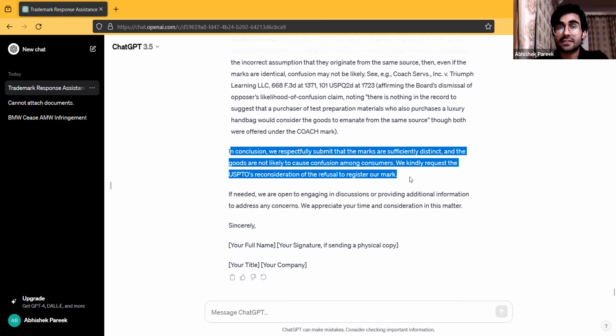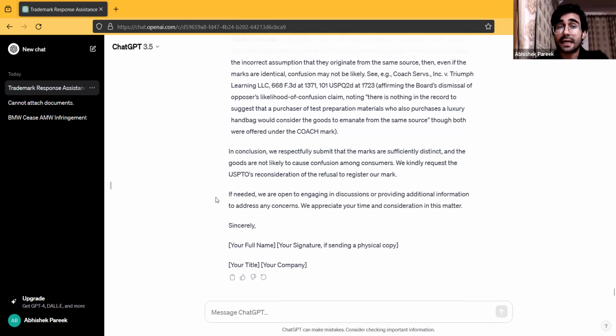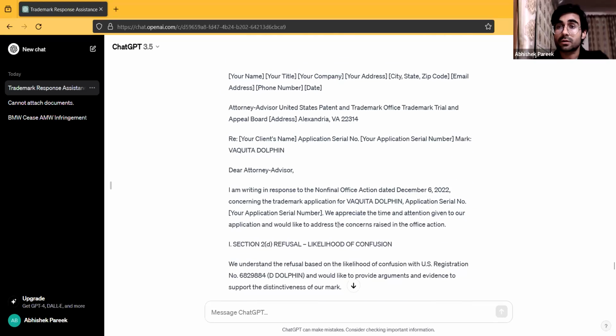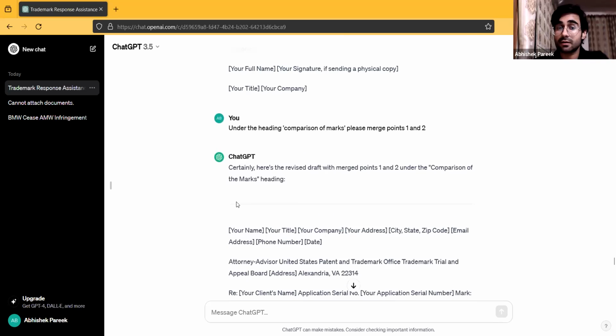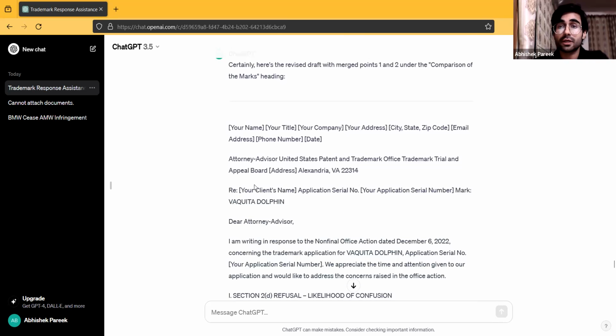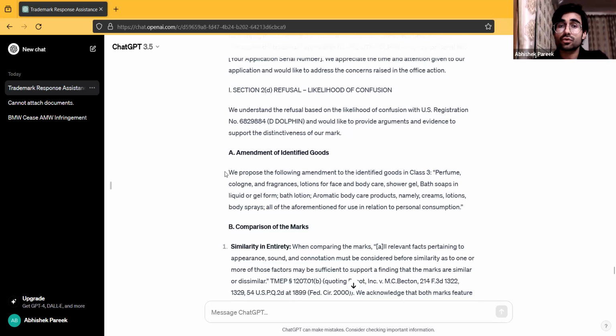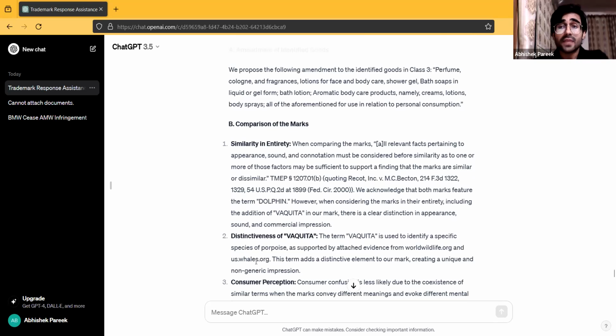And then, ChatGPT itself had stated the conclusion, and I have not made any change to it because it was completely fine. And so it has concluded. And this is how this has been done. Now, if you are to draft a response, this is basically a full-fledged response. You can copy it and put it in a document, and then you can upload it on USPTO's platform, or you can just simply go to USPTO's website, and there are specific columns also which are available once you log in, and you can just fill into those columns all your grounds that you are taking, and that will do your work.